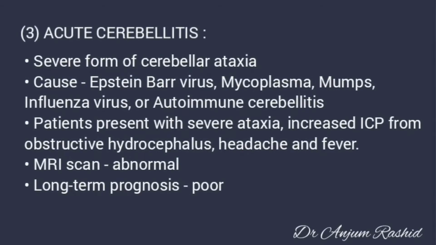Third important cause of acute ataxia in children is acute cerebellitis. It is a severe form of cerebellar ataxia, and causes include Epstein-Barr virus, mycoplasma, mumps, influenza virus, or autoimmune cerebellitis. Patients present with severe ataxia, increased intracranial pressure from obstructive hydrocephalus, headache and fever. MRI scan is usually abnormal and there is poor long-term prognosis.